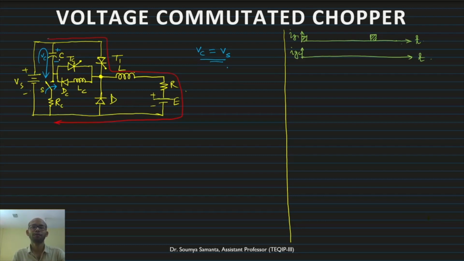So now C is holding voltage VC, and this is the flow of current the moment I have turned on the gate, that means I have applied Ig1. Next, what will happen? The moment it is turned on, there will be a path it will get. So basically this one will be short circuited. Now if I replace this one by a short circuit path, these two are shorted now. Why? Because the thyristor is turned on. So now what will happen?